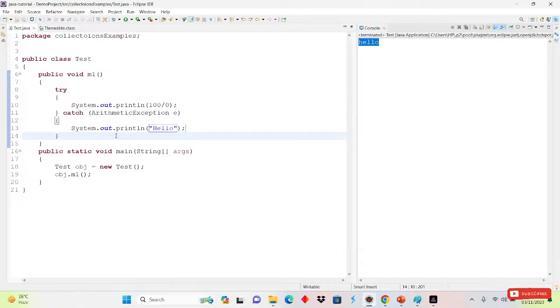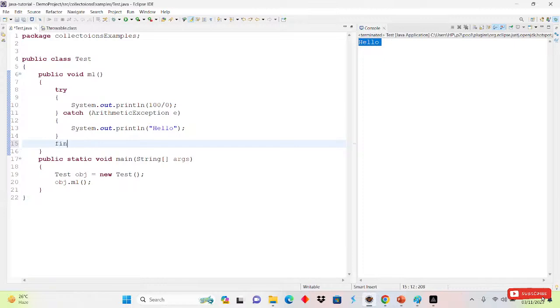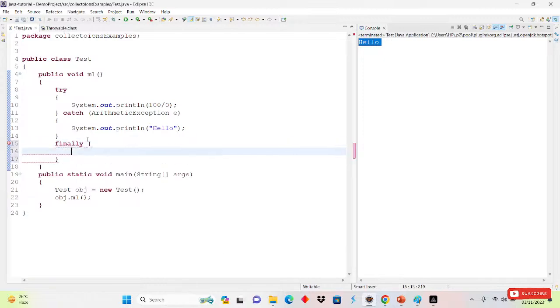Simply hello, right? If I run this one, hello will be printed on the console. Now another one: suppose you want to use the finally, so simply we have to use the finally like this.